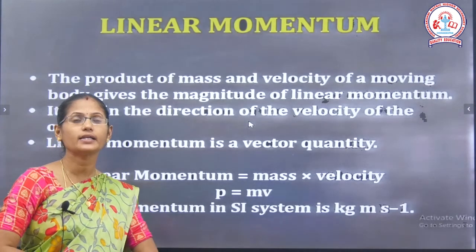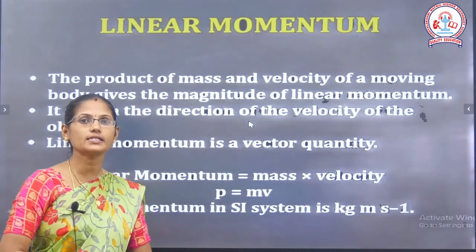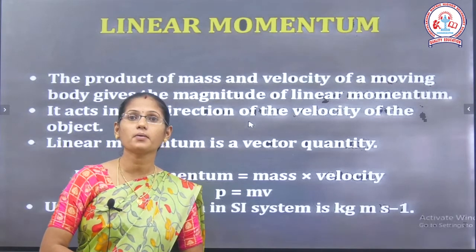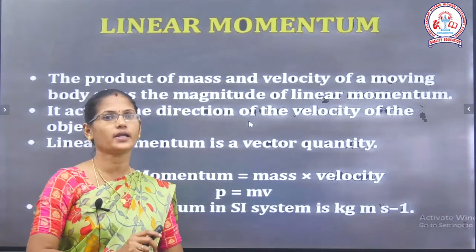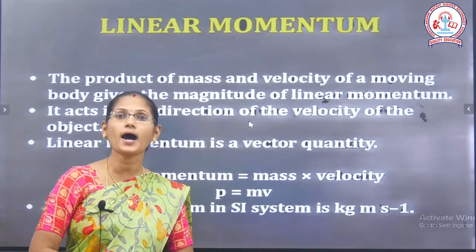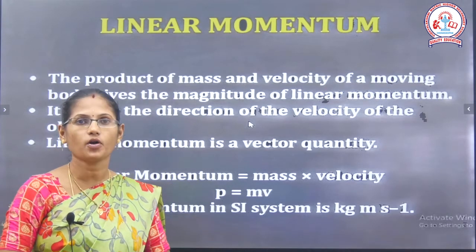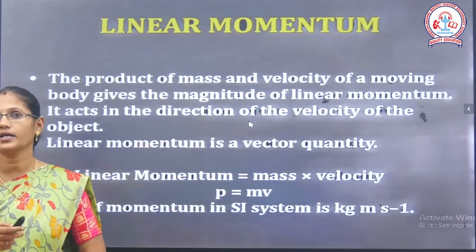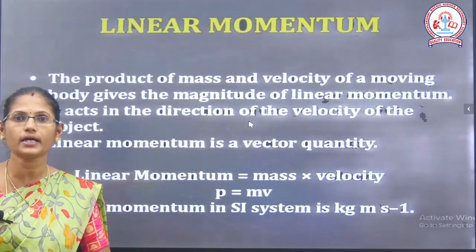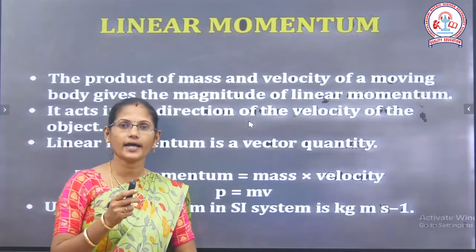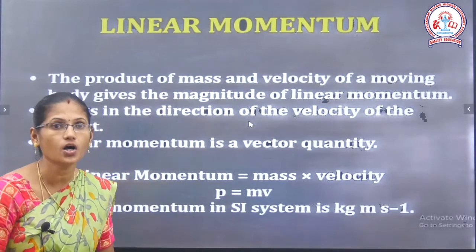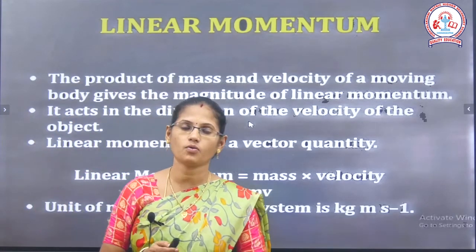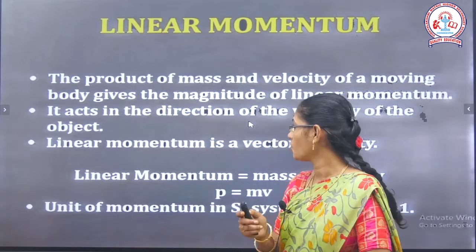And next topic, linear momentum. So what is linear momentum? What is the definition of linear momentum? The product of mass and velocity. Simply you can remember: the product of mass and velocity. The product of mass and velocity of a moving body gives the magnitude of linear momentum and it acts in the direction of the velocity of the object. Okay, so this is the concept of linear momentum. And one more point, linear momentum is a vector quantity.